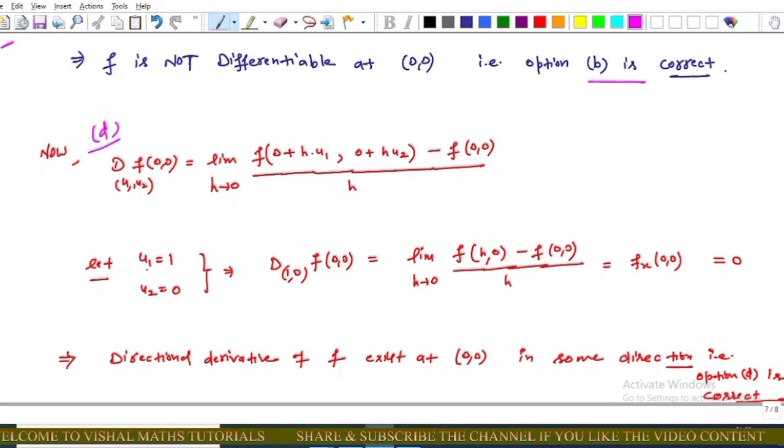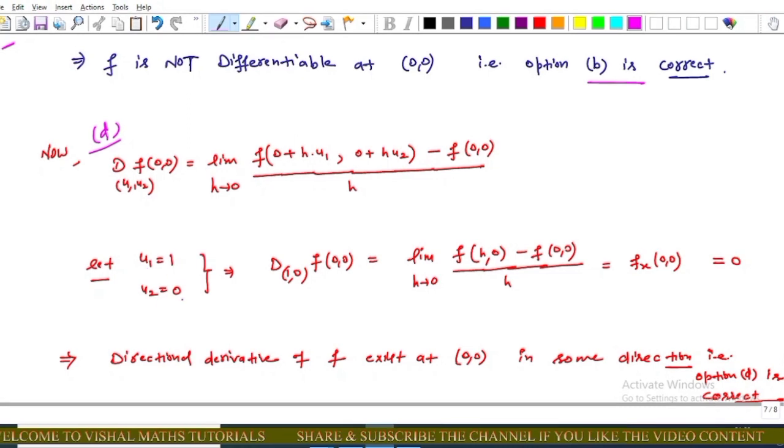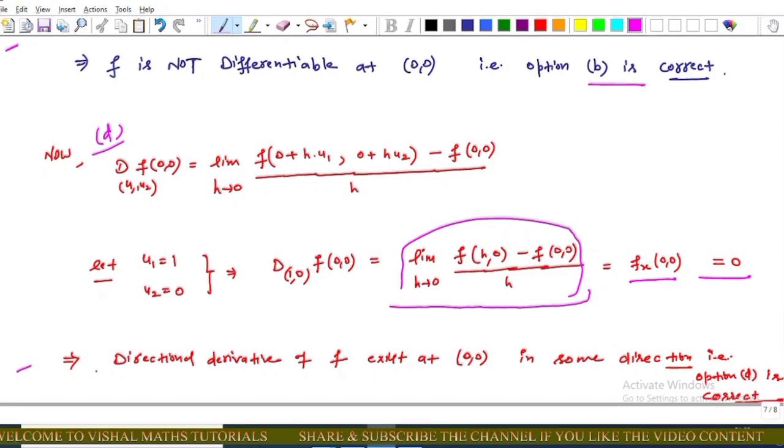Now for simplicity, take u1 equal to 1 and u2 equal to 0. This implies that D(1,0) f(0, 0) equals limit h tends to 0 of f(h, 0) minus f(0, 0) upon h. From previous discussion, we noticed that this is the definition of fx at (0, 0) and this value is 0. This implies that the directional derivative of f exists at (0, 0) in some direction, because there exists at least one direction in which the directional derivative of f exists at this point. That is, option D is correct.